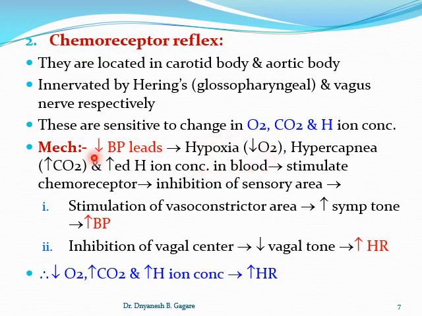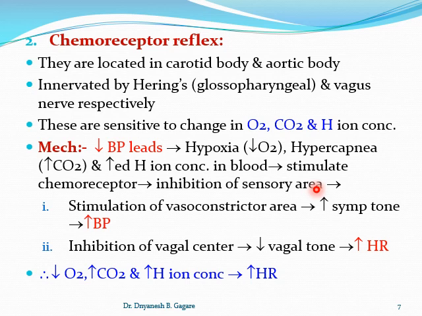When blood pressure decreases, blood supply to the chemoreceptor decreases and it develops a hypoxic condition, that is oxygen decreases; at the same time there is an increase in carbon dioxide and an increase in H ion concentration. These three together stimulate the chemoreceptor, and the stimulation of the chemoreceptor in turn inhibits